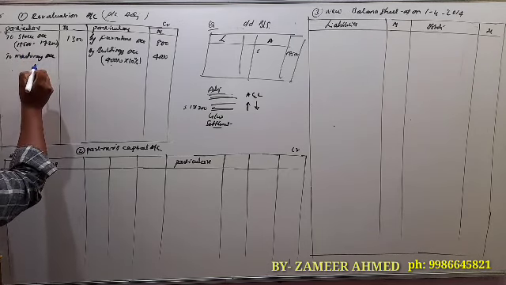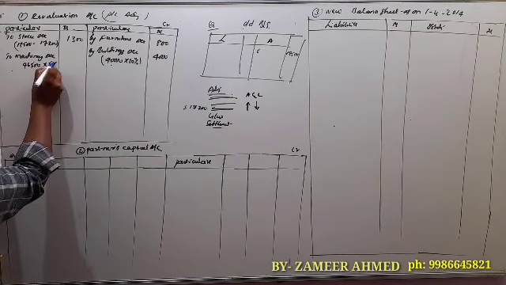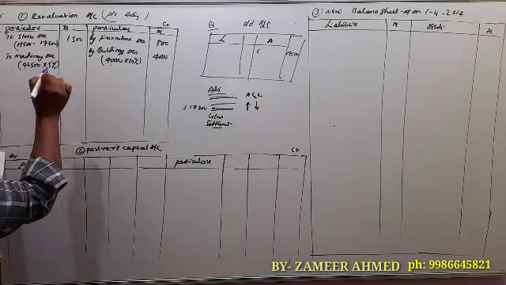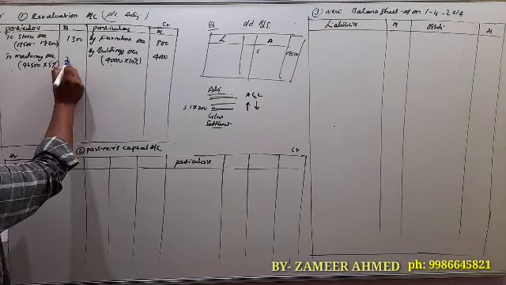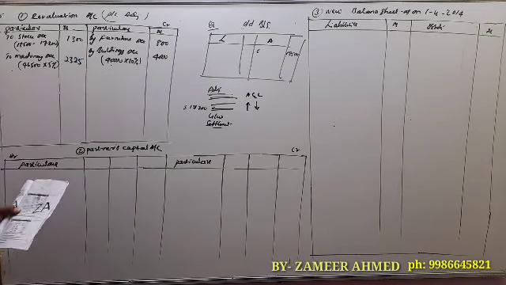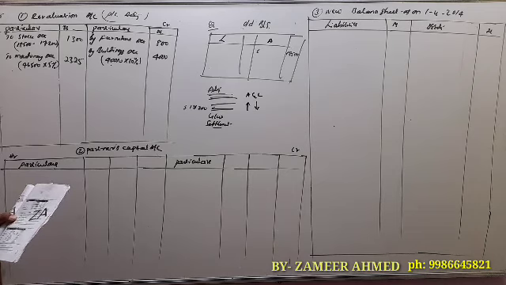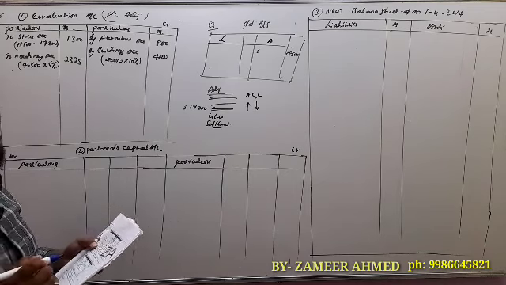So machinery value 46,500 into 5%, 2,325. Next, RBD is no longer necessary.